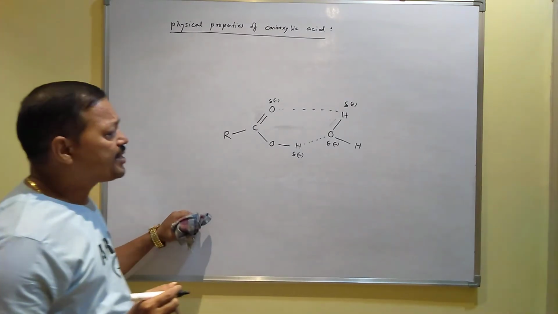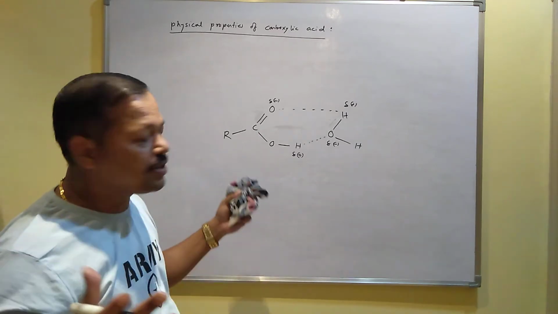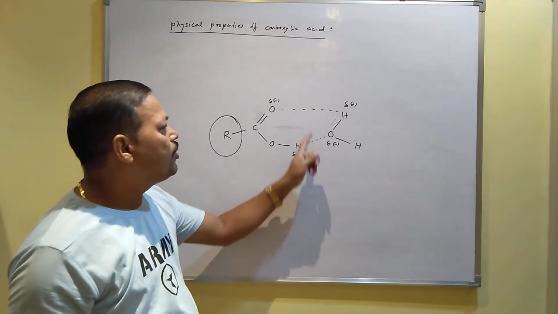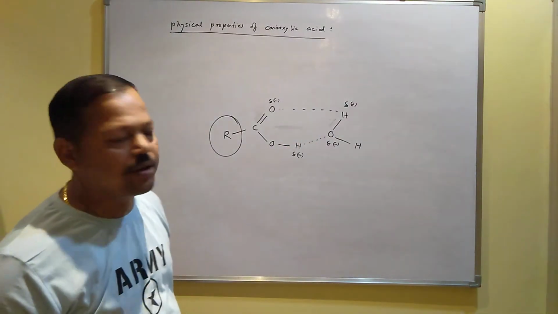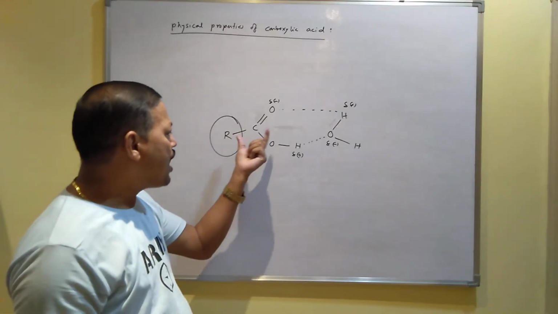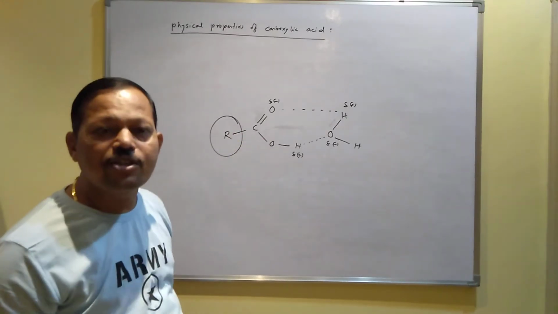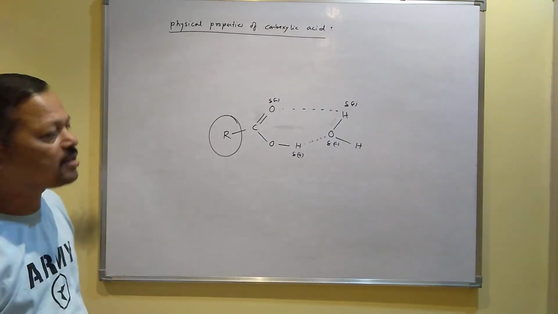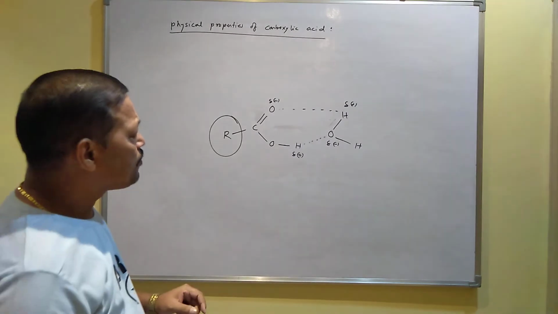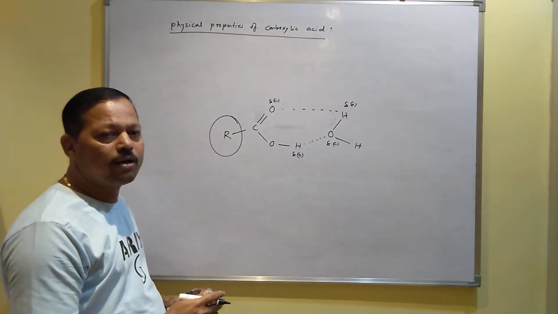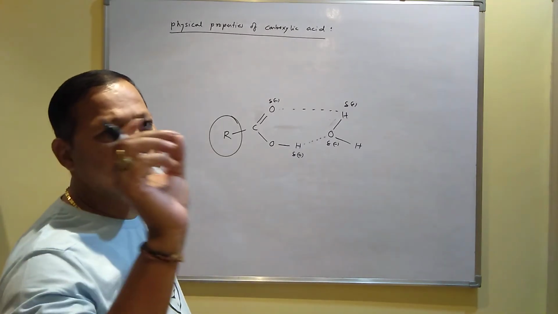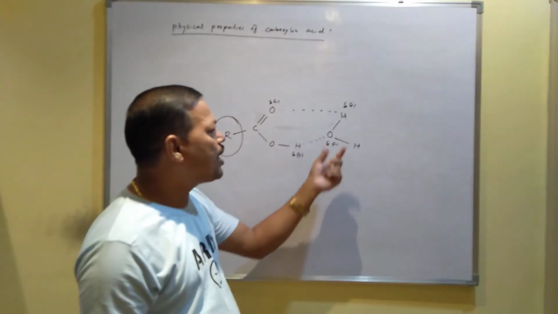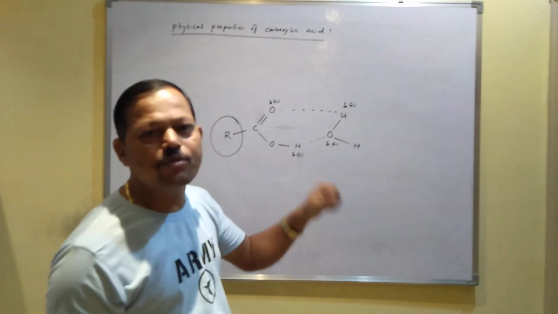Now, another thing you should know: if the carboxylic acid size is large, I mean if the R group is very large, then they are unable to form hydrogen bonding with water molecules, and that is why the higher carboxylic acids are insoluble in water. The lower carboxylic acids, meaning methanoic, ethanoic, propanoic, can form intermolecular hydrogen bonding with water, and that's why they are soluble.